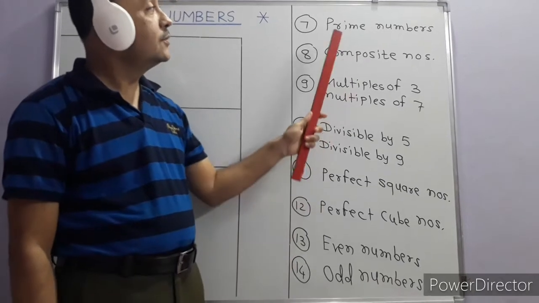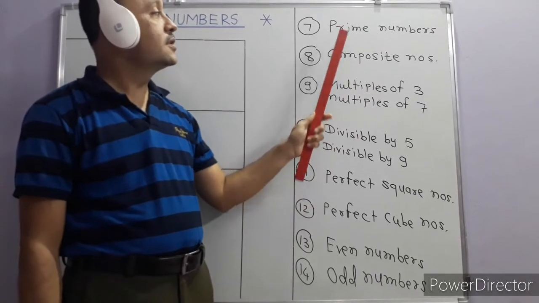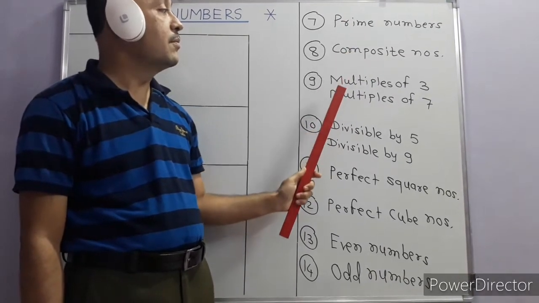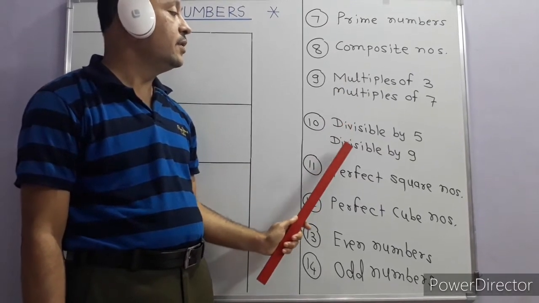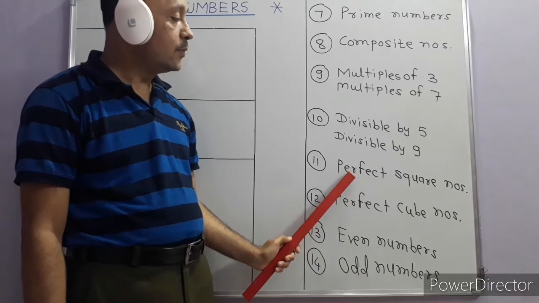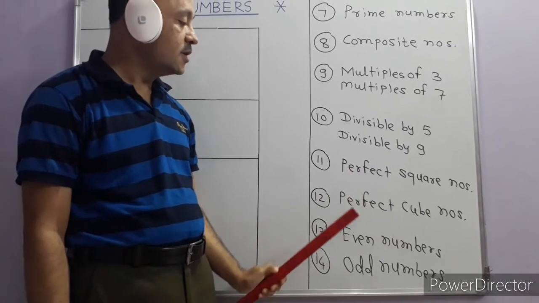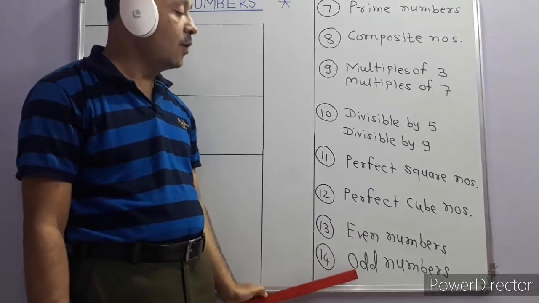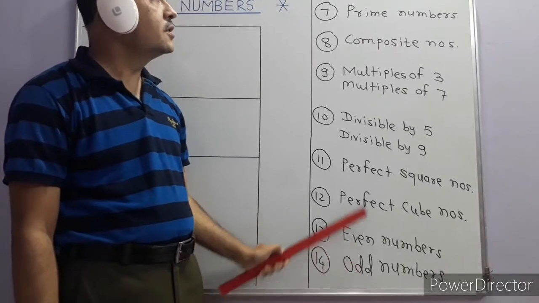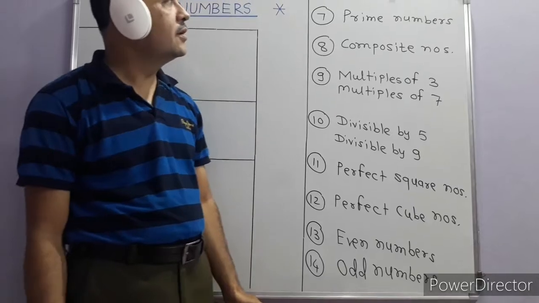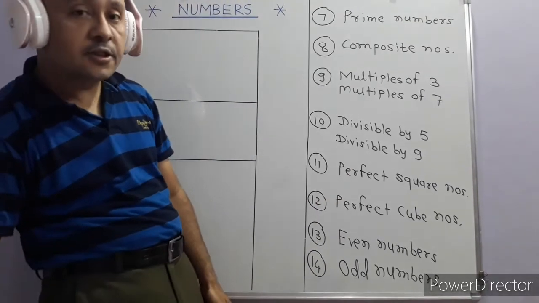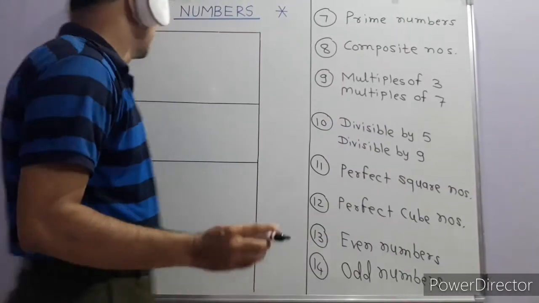Let us go ahead, students. Prime numbers, composite numbers, multiples of 3, multiples of 7, divisible by 5, divisible by 9, perfect square numbers, perfect cube numbers, even numbers and odd numbers. Such words come up again and again in the examples, so we should be very clear with these words. Let us go one by one.